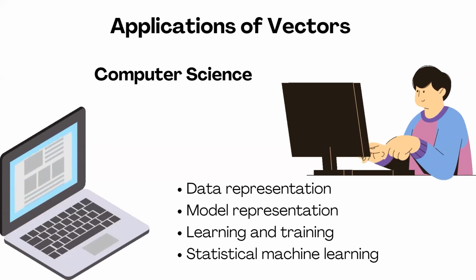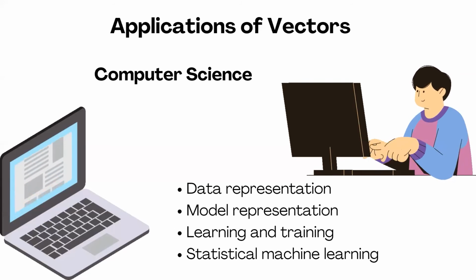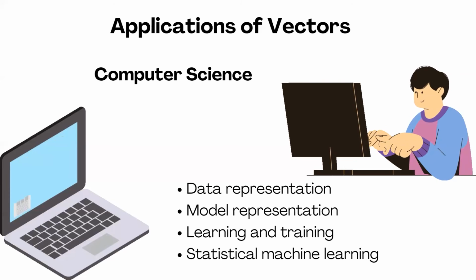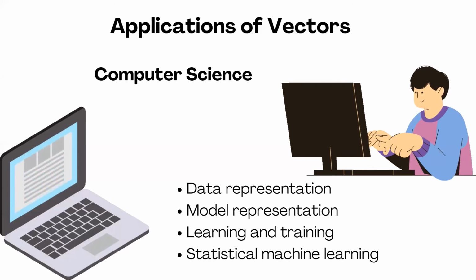In model representation, vectors are used to store the AI models. We have deep learning networks and all those. So vectors are used to simplify the interactions, and vectors can be used to study them. Then for learning and training, we have algorithms for data reduction or classification, and we are using vectors for those. We are also using this in machine learning, which we have already discussed, for statistical machine learning purposes.